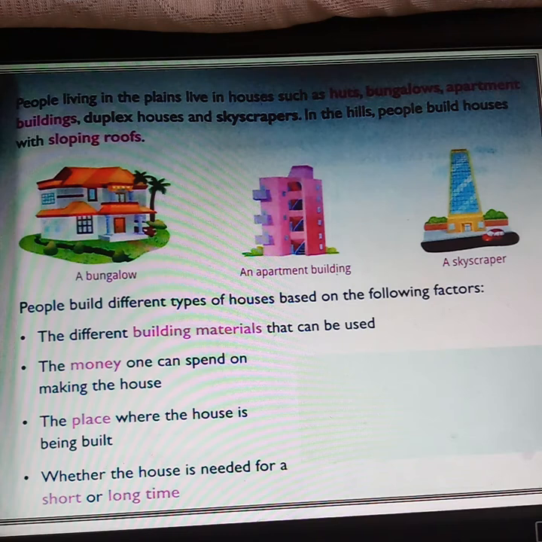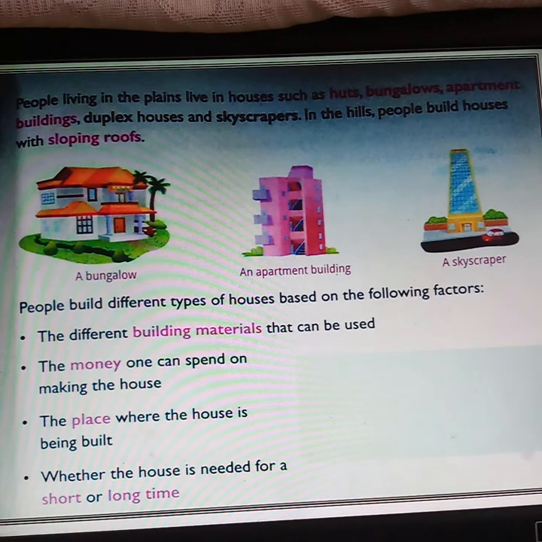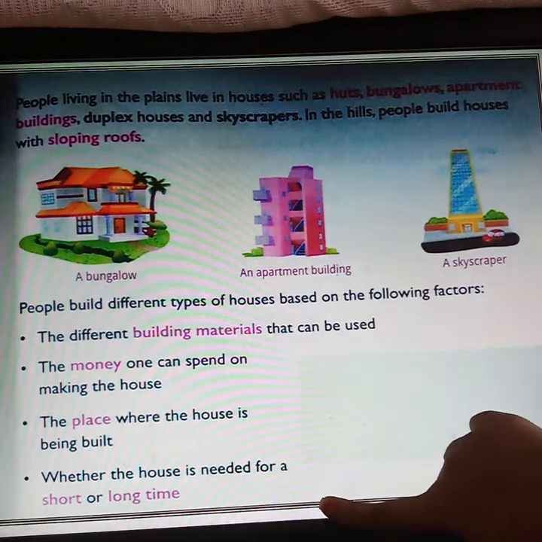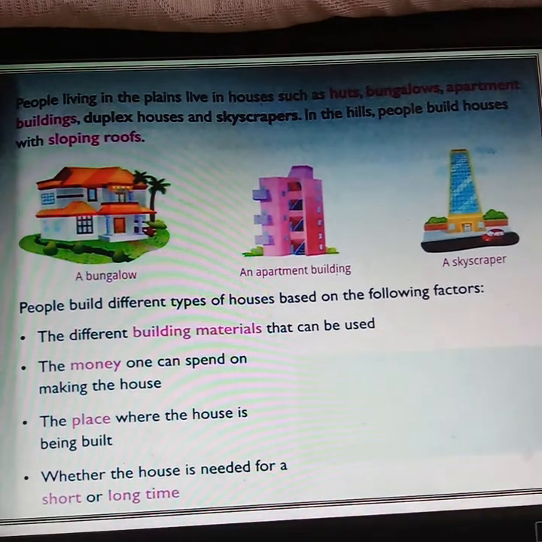People build different types of houses based on the following factors: the different building material that can be used, the money one can spend on making the house, the place where the house is being built, and whether the house is needed for a short or a long time. So what are the different things that are taken into account for building a house? People build different houses based on these factors.